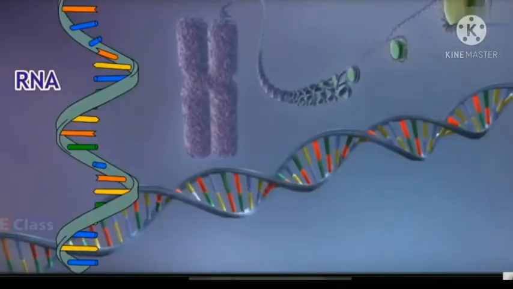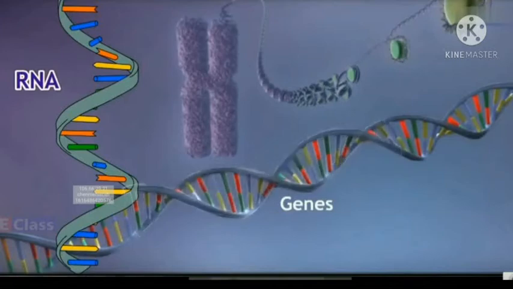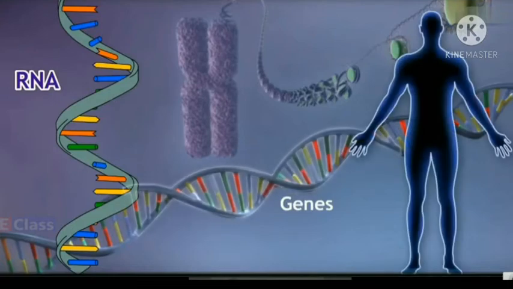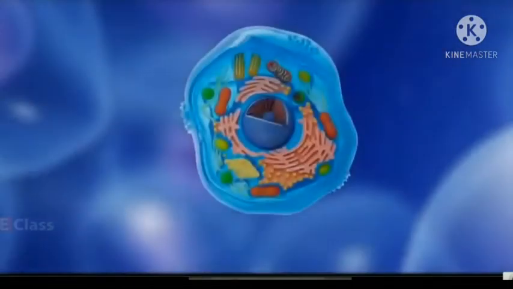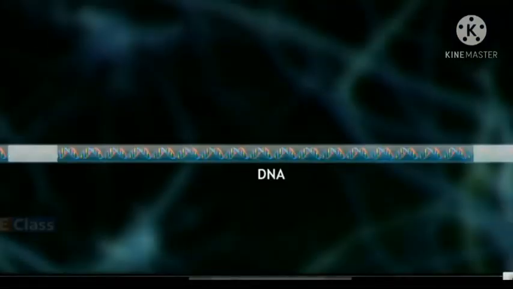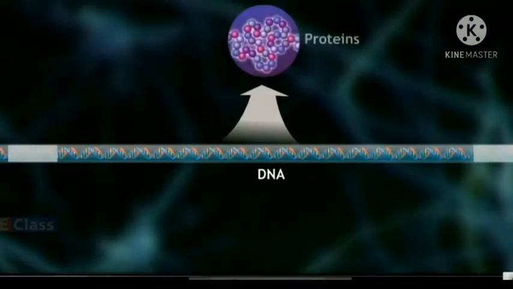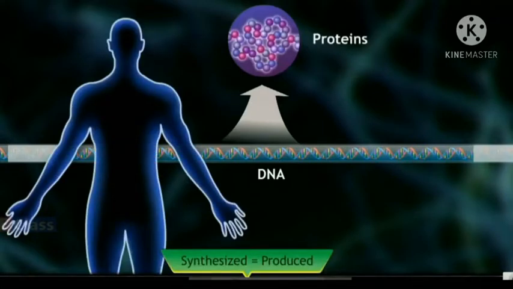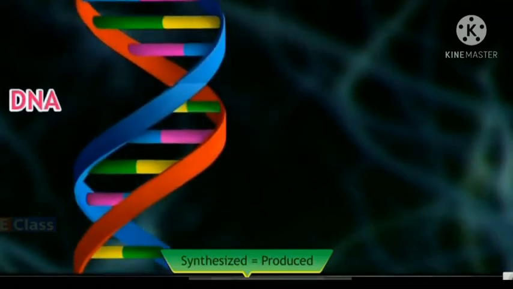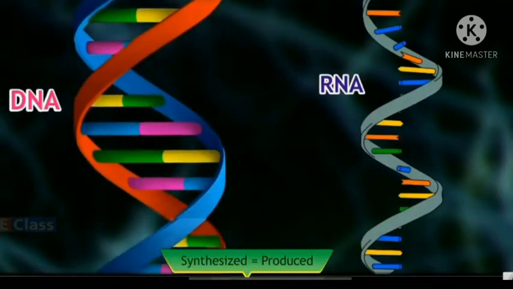With the help of RNA, the genes present in the form of DNA participate in the functioning of the cell and thereby control the structure and functioning of the body. Information about protein synthesis is stored in the DNA, and synthesis of appropriate proteins as per requirement is necessary for the body. These proteins are synthesized by DNA through the RNA.